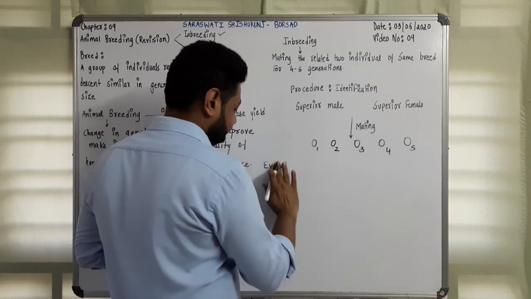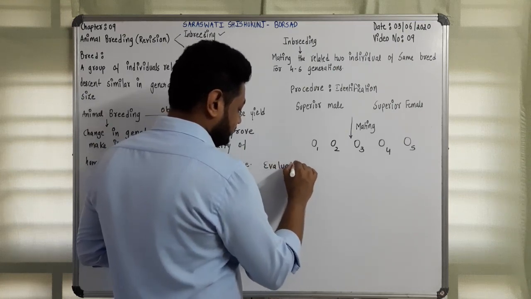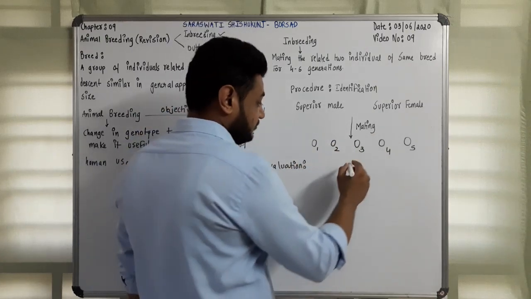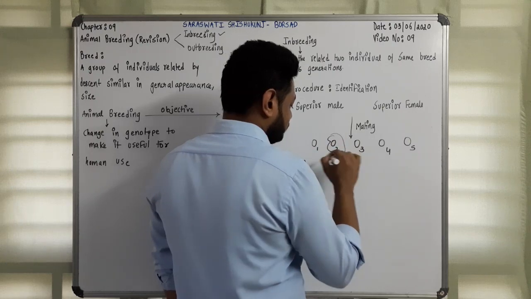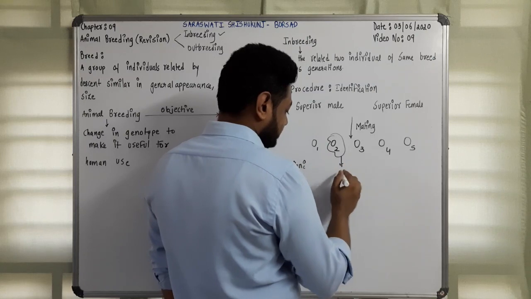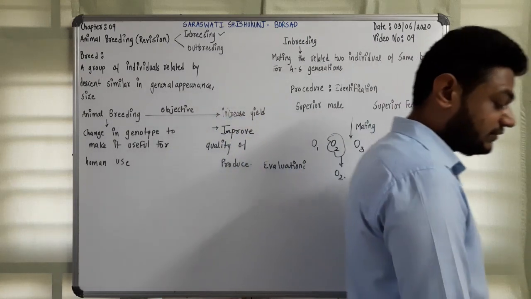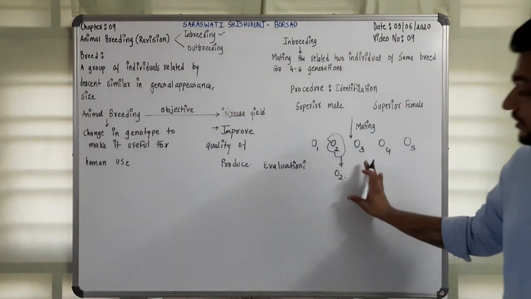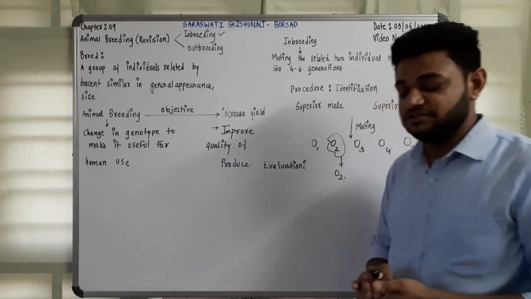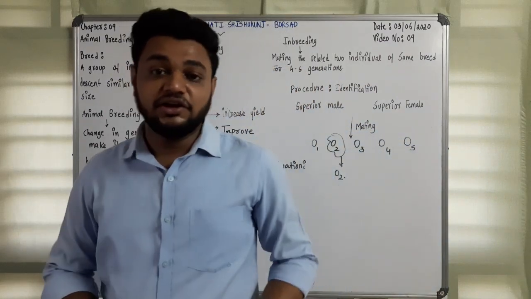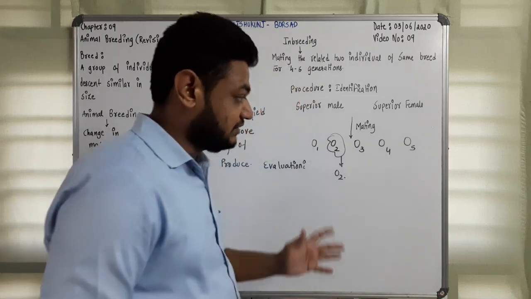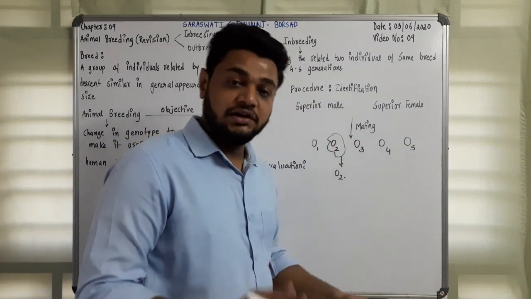Evaluation includes identification of which offspring has the desired characteristics. For example, if offspring 2 has the desired characteristics, it has the combination we want. This is based on evaluation. After evaluation you can self cross, or you can also cross with the parents.